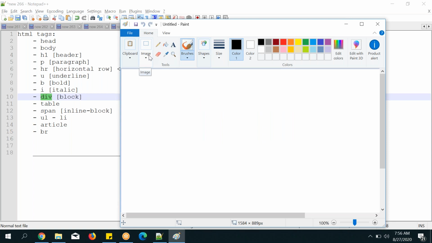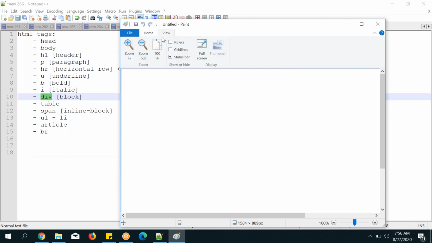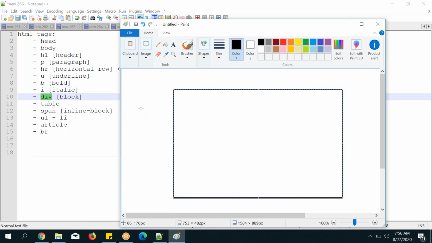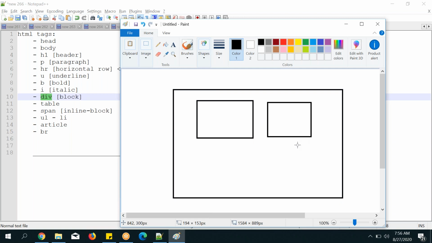Where are my properties? Something happened to my images. Okay, this is your home, and inside your home, this is 1 BHK, this is 2 BHK, this is a storeroom, and this is the bathroom.